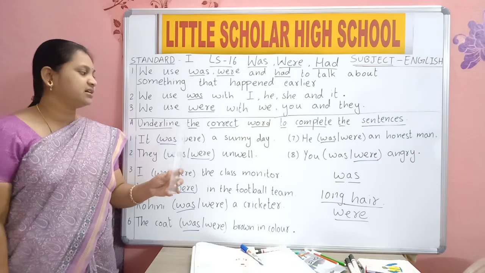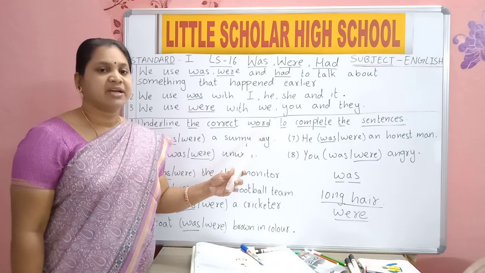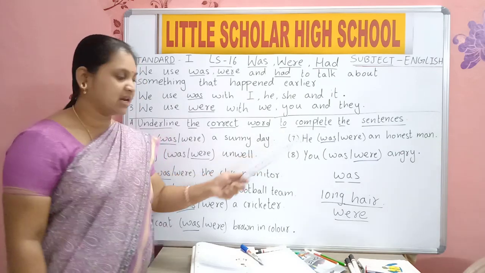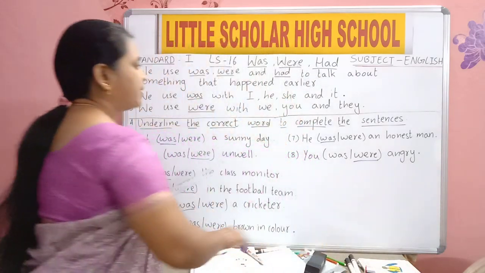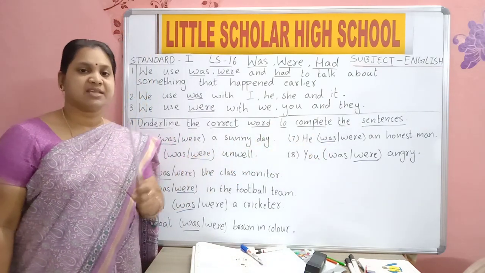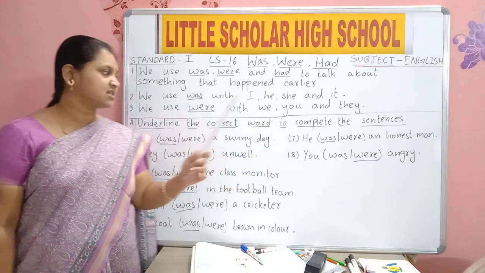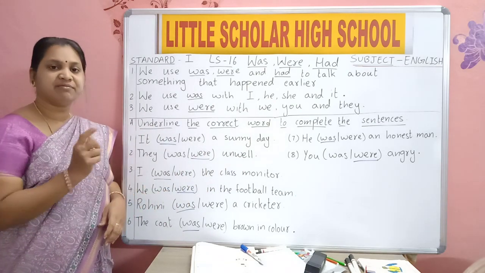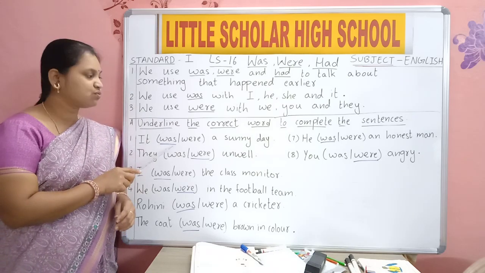U-N-D-E-R-L-I-N-E, underline. T-H-E, the. C-O-R-R-E-C-T, correct. W-O-R-D, word. T-O, to. C-O-M-P-L-E-T-E, complete. T-H-E, the. S-E-N-T-E-N-C-E-S, sentences. Underline the correct word to complete the sentences. It, was. It means only one. We are talking about one. So was. It was.